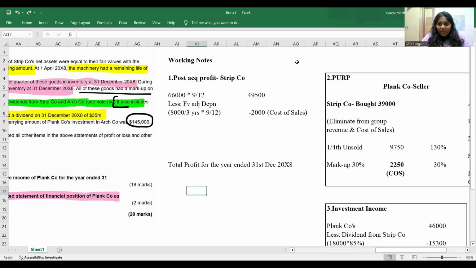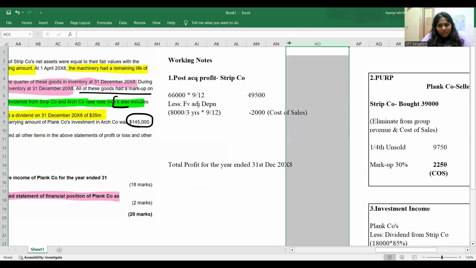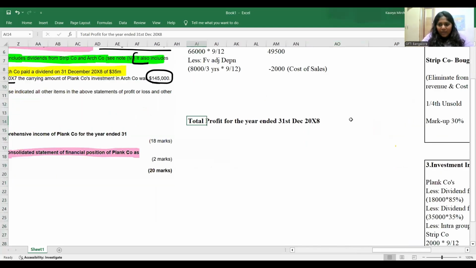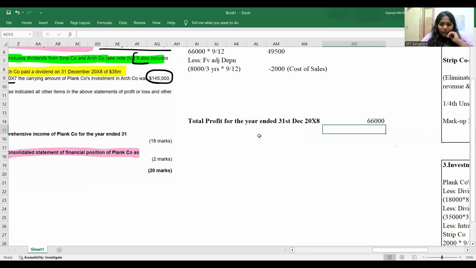Now, everyone, listen very carefully. You need to understand, is it accrued evenly over the years? Not at all. This is my value, 66 million. But the problem here is, it is not accrued evenly over the years. I'll tell you why. Assume my year beginning starts from 1st January X8. Till 1st April X8, I didn't have any kind of other problems. When I moved to 31st December X8, what has happened?